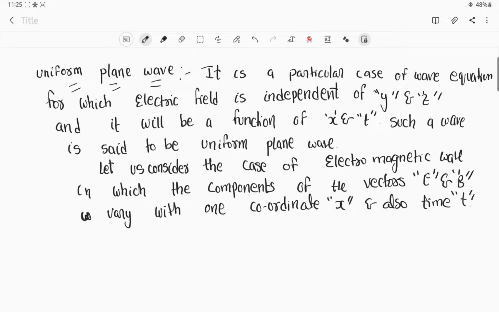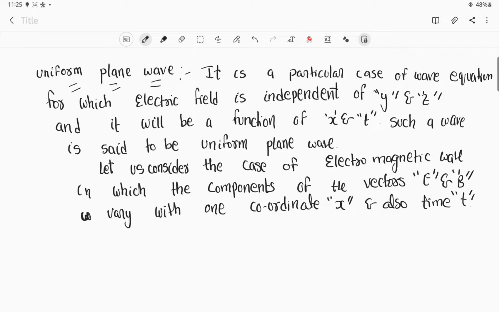So let us consider the case of an electromagnetic wave. When I say electromagnetic wave, definitely you will have an electric vector E and a magnetic vector B. So let us consider the case of electromagnetic wave in which the components of vectors E and B are varying with a single coordinate, that is x, and also the time t.